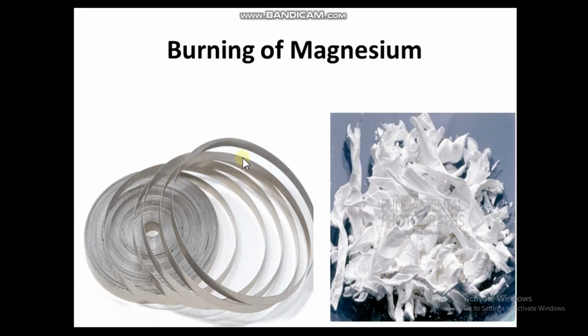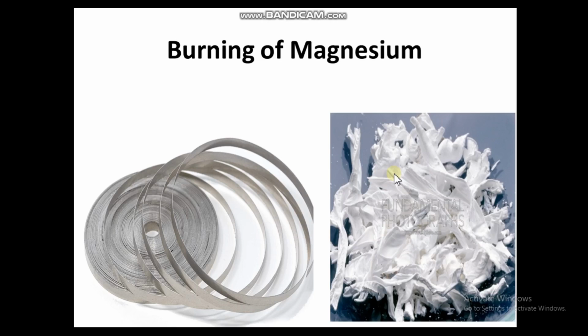When it is burnt, it changes into this. This is like a white powder. If you touch it, it will be in powdered form. So it is the magnesium oxide.